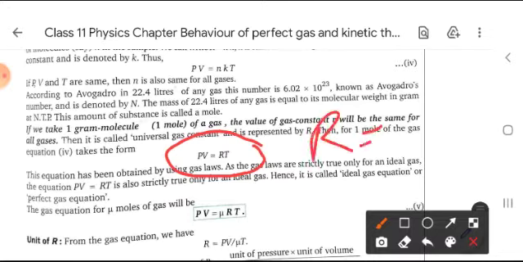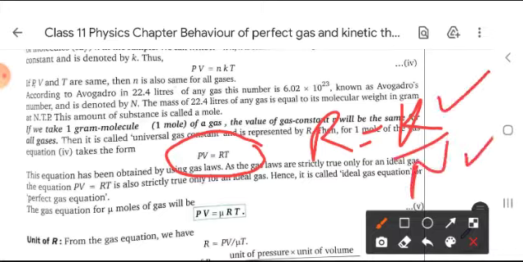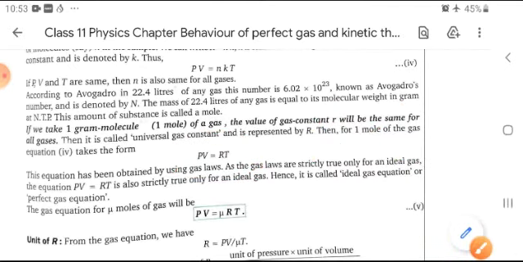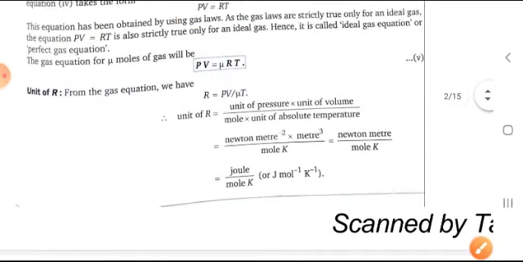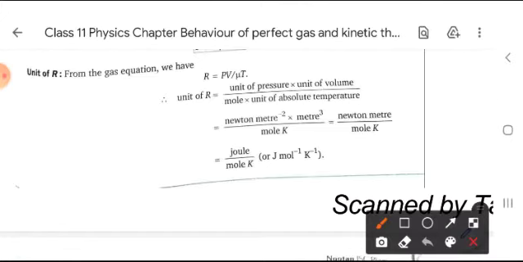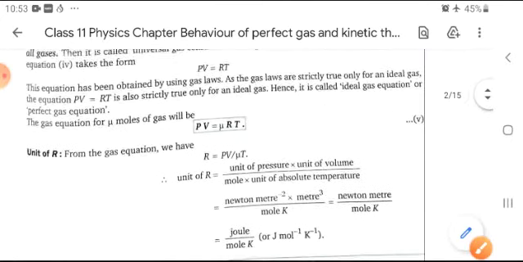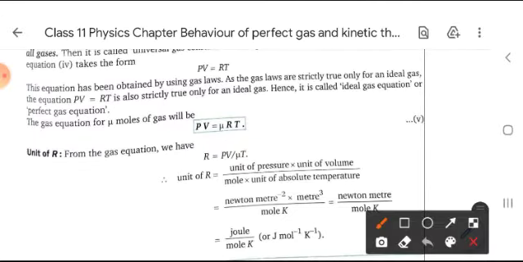R is equal to K upon N, where K is the Boltzmann constant, N is the Avogadro number, and R is the gas constant. So for mu moles, where mu is the amount of gas in moles, we use this formula also.